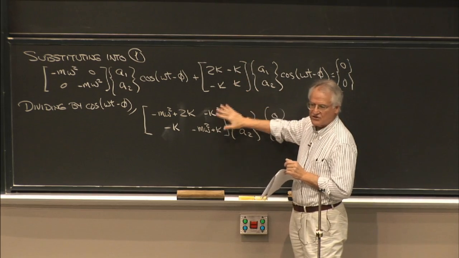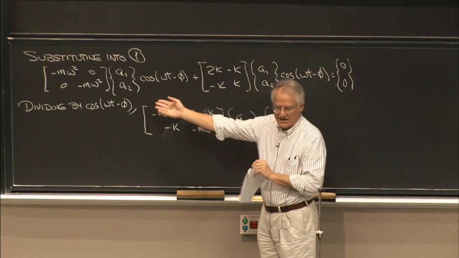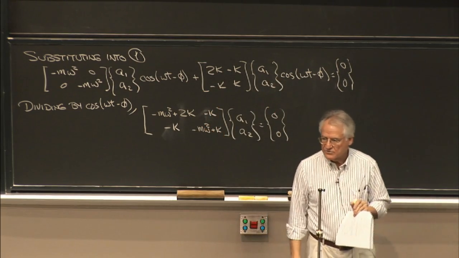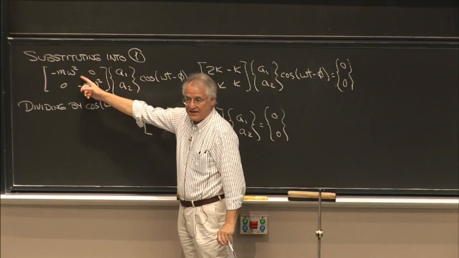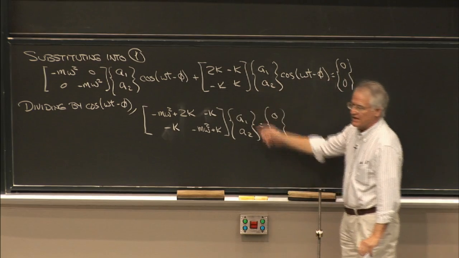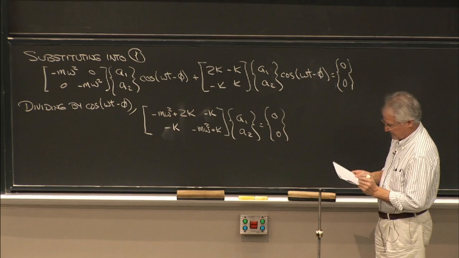This is a straight aggregation, collecting of terms. All righty. The minus got added to the mass, to the elements of the mass matrix, but not to the K matrix. The K matrix goes through as is.